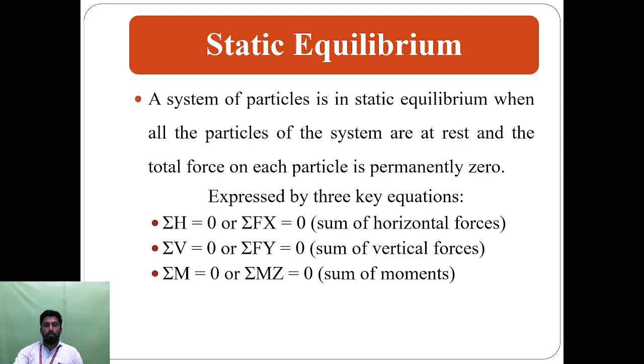It is expressed in three equations: summation of H equal to 0, summation of V equal to 0 and summation of M equal to 0, that is the sum of horizontal forces, vertical forces and moments. If the structure satisfies these equations, we call it static equilibrium. Only internal forces are considered, and they are permanently zero.